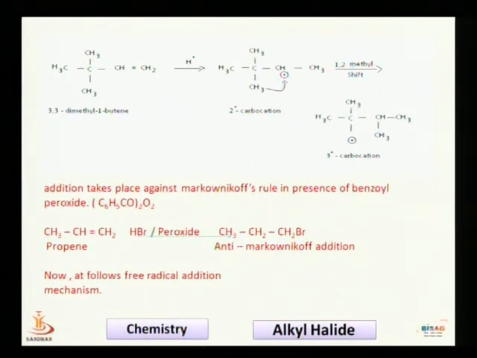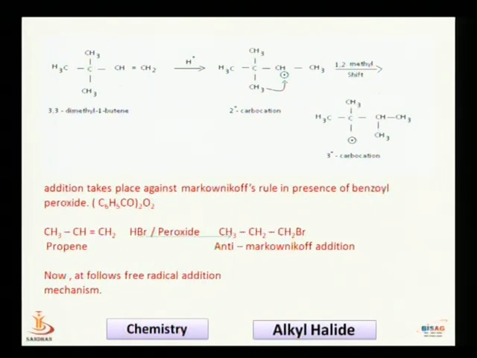Now the question arises: why are HCl or HI not added in the presence of peroxides? If we take propene plus HCl or HI, the anti-Markovnikov addition is not possible. Why? In the first steps, suppose HCl undergoes homolytic cleavage to produce H and a Cl radical.